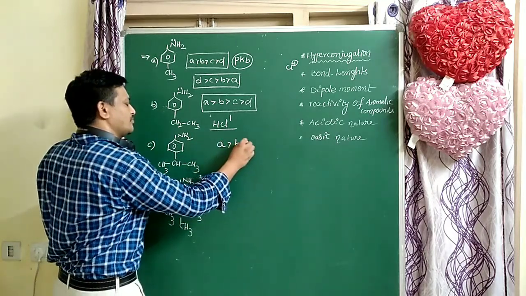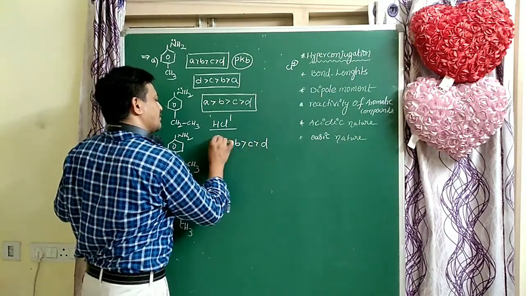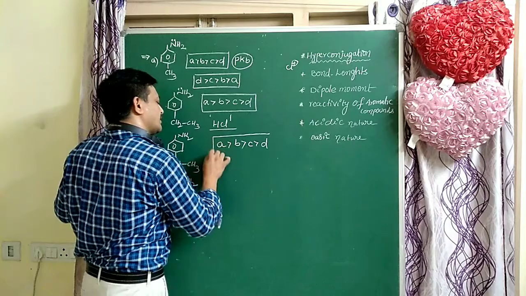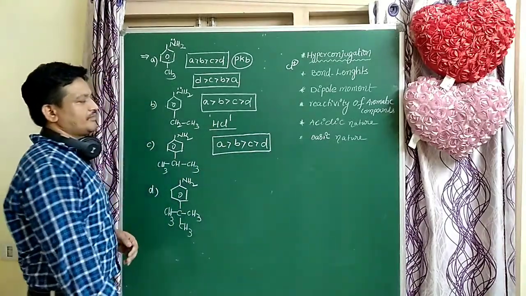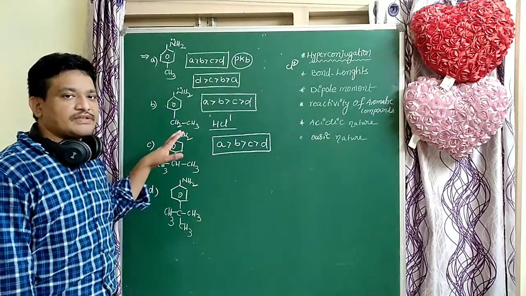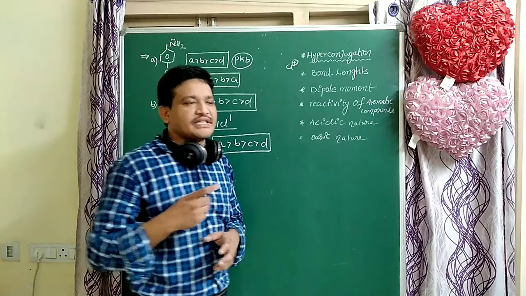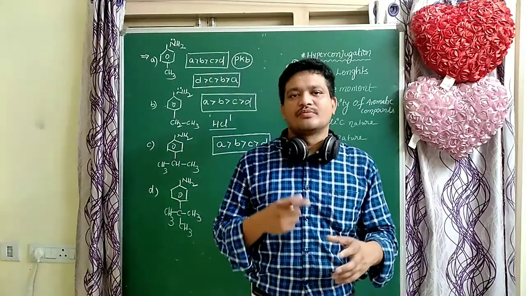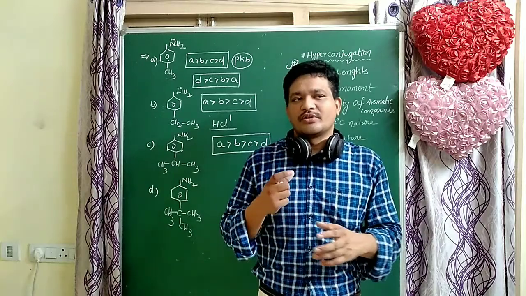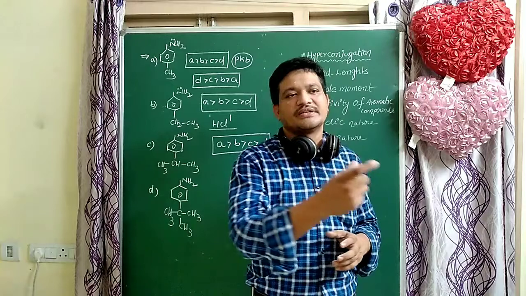Next, B is more reactive than C, which is more reactive than D. Why? Because A is more basic when compared to all these compounds. Due to hyperconjugation, the basic nature changes. More hyperconjugation, more basic nature; more hyperconjugation, less acidic nature.